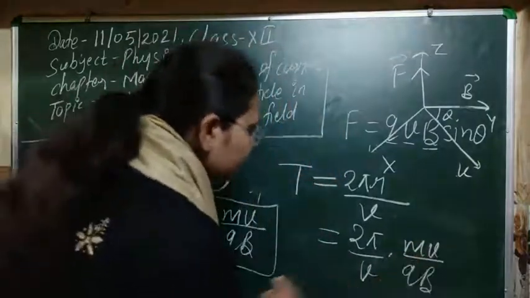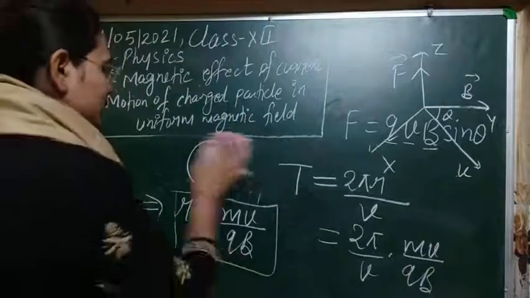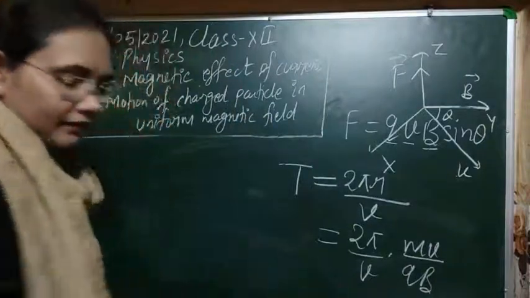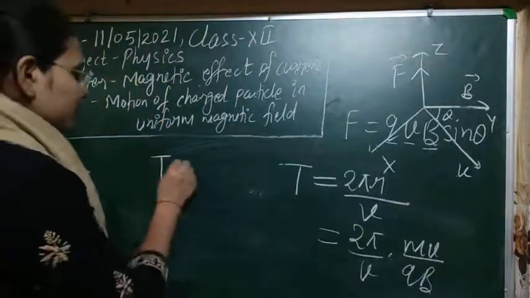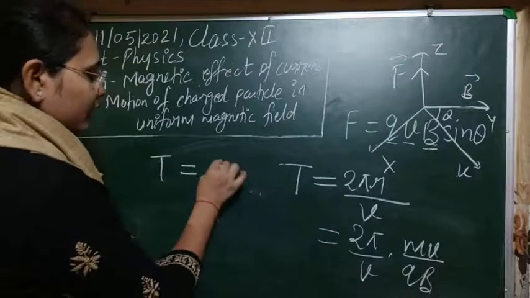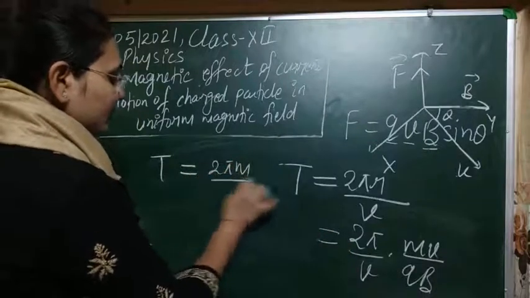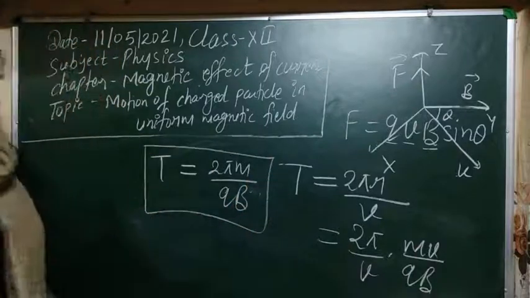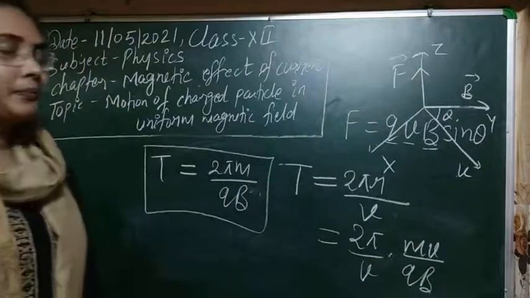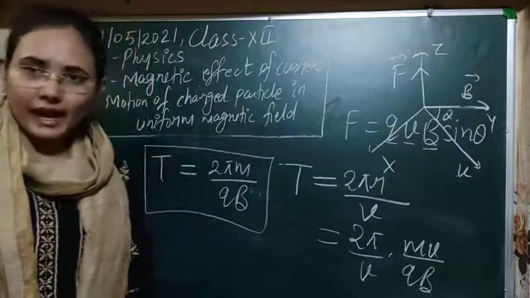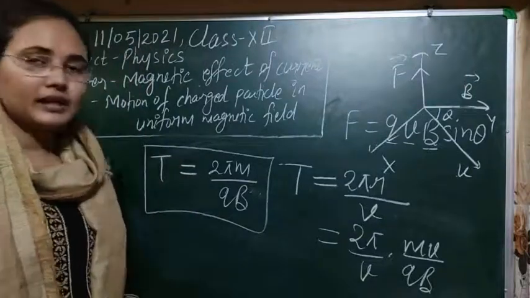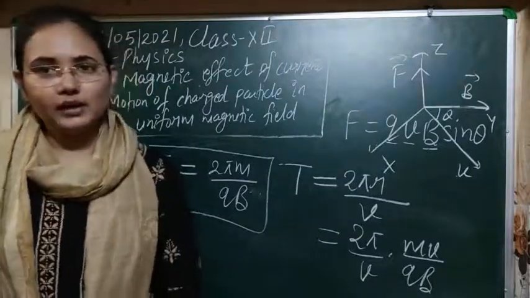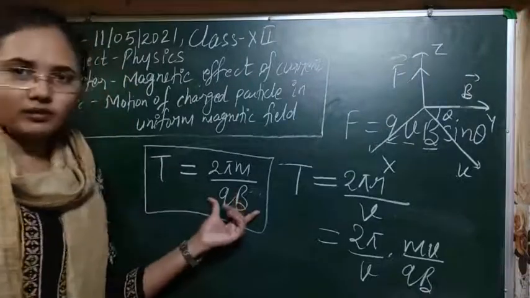So v will cancel out, and finally the expression for the time period is 2 pi m upon qB. This time period is fixed for a charged particle when it enters with uniform velocity in a uniform magnetic field.